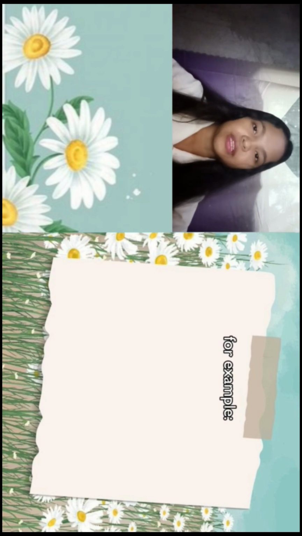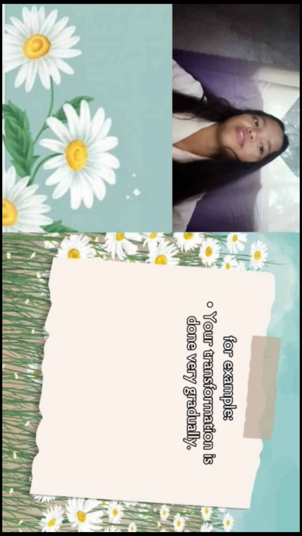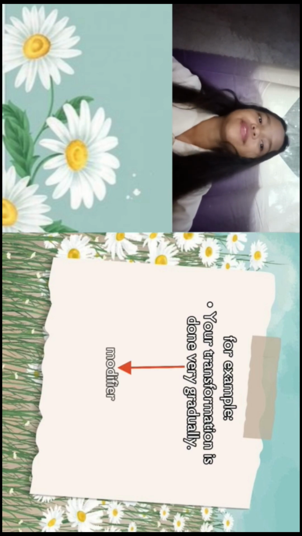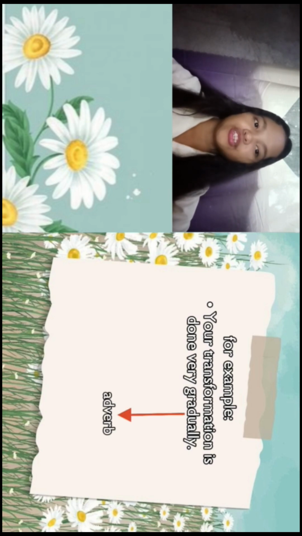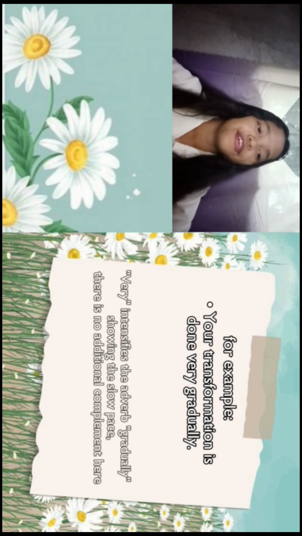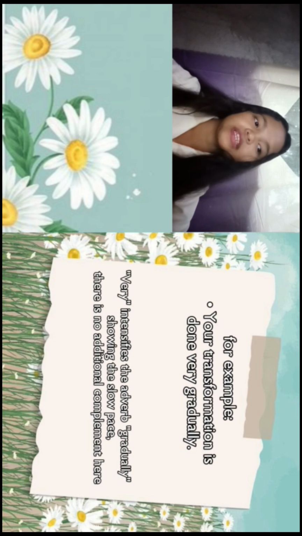Number three example is: your transformation is done very gradually. The modifier is very and the adverb is gradually, and there is no complement in this sentence. Very intensifies the adverb gradually, showing the slow pace. There is no additional complement here.